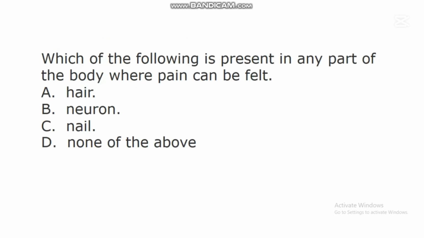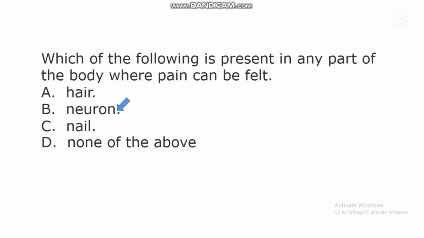The next question says, which of the following is present in any part of the body where pain can be felt? A. Hair. B. Neuron. C. Nail. D. None of the above. In this question, the correct answer is B. Neuron. Neuron is a cell that is present in any part of the body where pain can be felt.